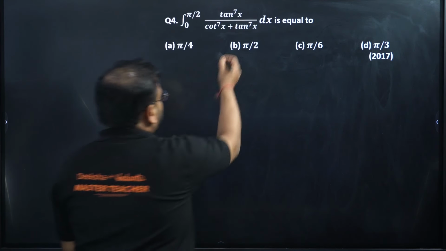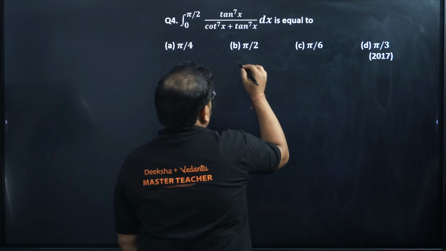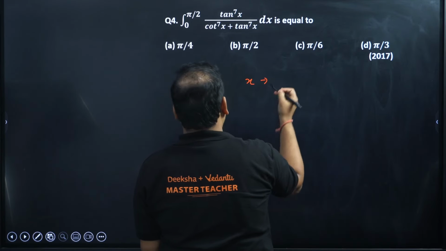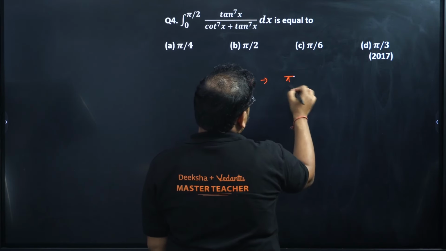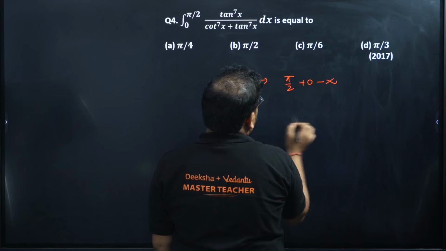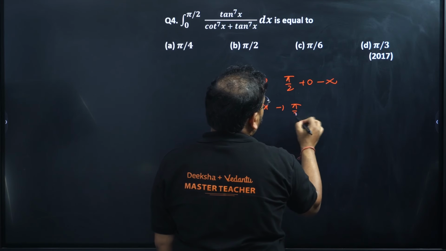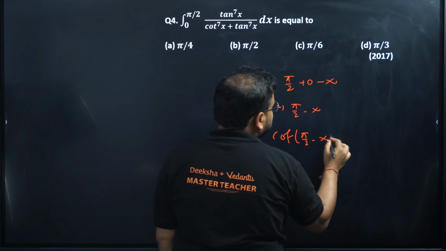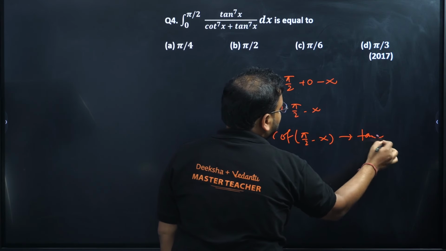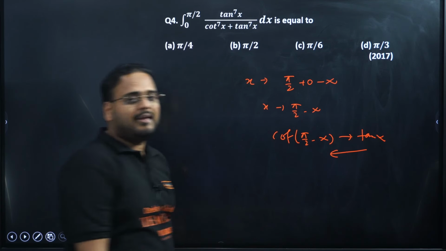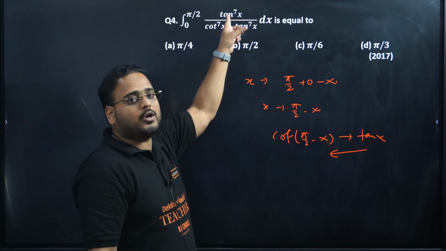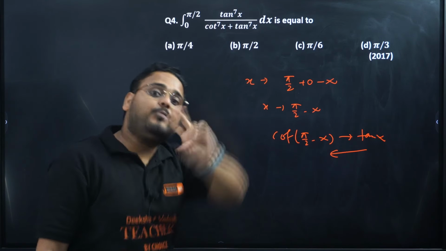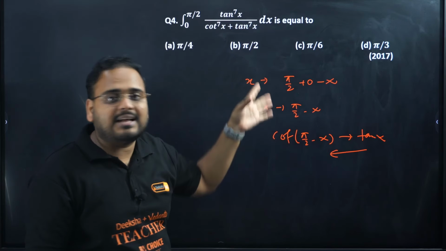Same thing in the same approach, because if you apply King's rule to this, you'll get what? Replace x by sum of limits, pi by 2 plus 0 minus x. So replace x by pi by 2 minus x, and we all know cot of pi by 2 minus x is nothing but tan x, and vice versa. So this tan will become cot once in the numerator, and this cot will become tan. So you'll have the same denominator and same numerator. That will cancel.